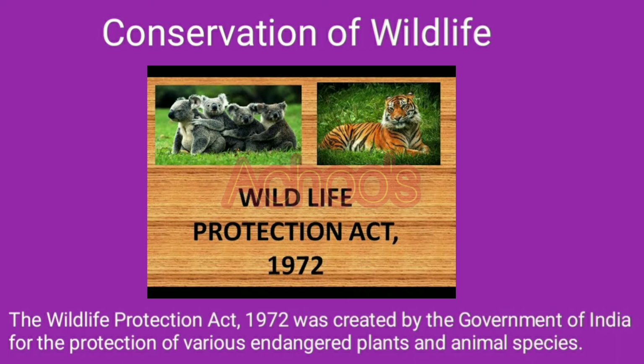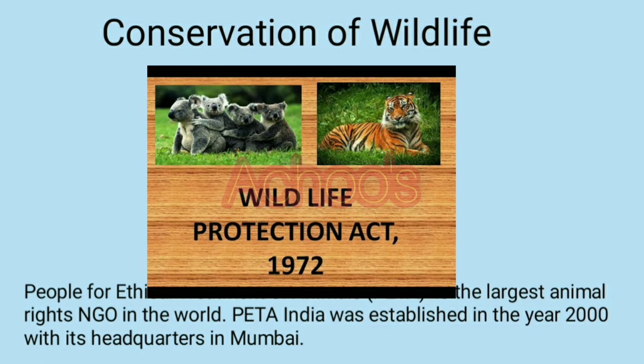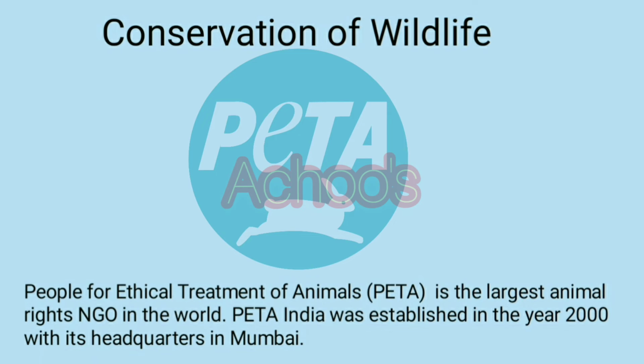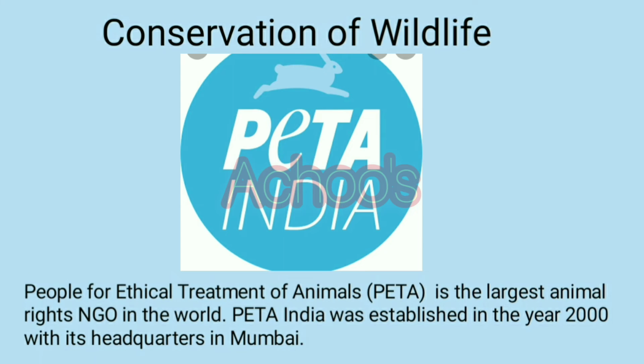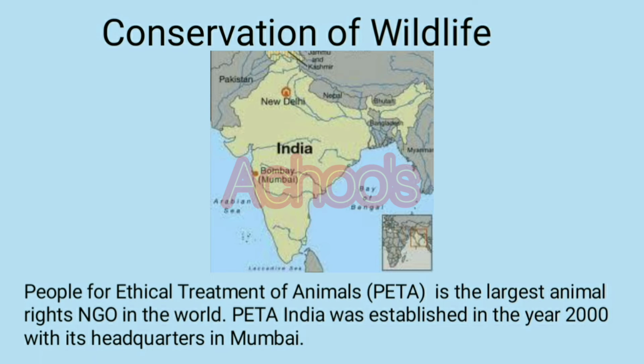The Wildlife Protection Act of 1972 was created by the Government of India for the protection of various endangered plant and animal species. People for the Ethical Treatment of Animals, that is PETA, is the largest animal rights NGO in the world. PETA India was established in the year 2000 with its headquarters in Mumbai.